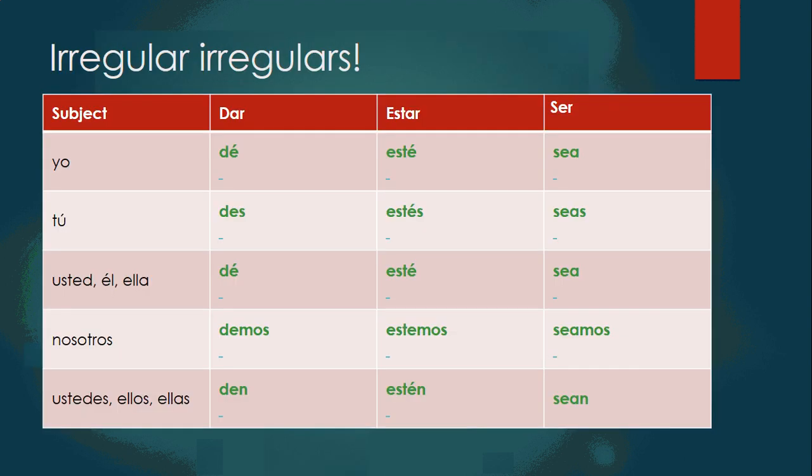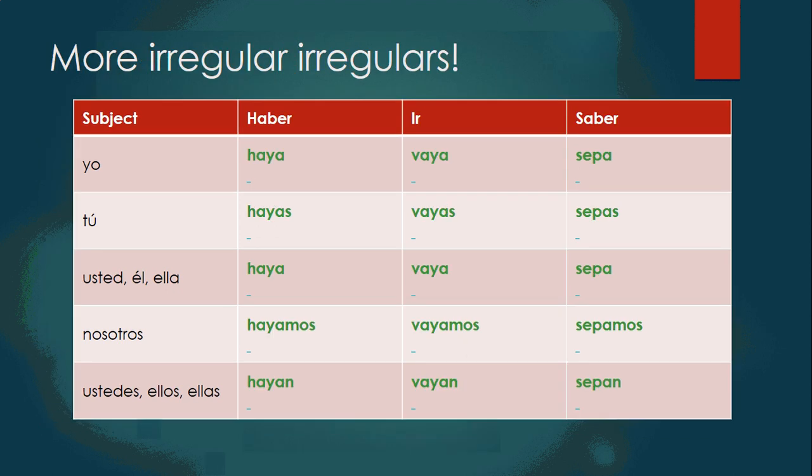And of course, Spanish wouldn't be Spanish if there weren't irregulars. These I call irregulars because you cannot make them from another tense. So, dar goes to dé, des, dé, demos, den. Estar goes to esté, estés, esté, estemos, estén. Ser goes to sea, seas, sea, seamos, sean. Haber goes to haya, hayas, haya, hayamos, hayan. Ir goes to vaya, vayas, vaya, vayamos, vayan. Saber goes to sepa, sepas, sepa, sepamos, y sepan.